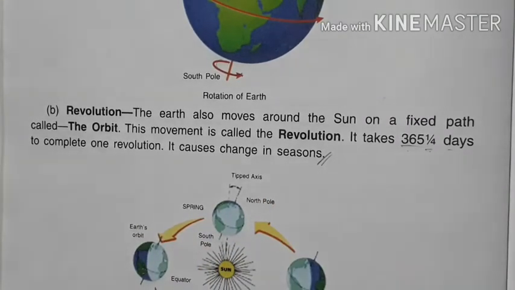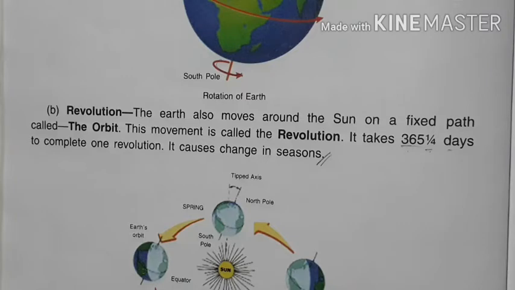Rotation causes day and night, and revolution causes seasons. That is another difference between rotation and revolution. When earth moves on its own axis, it is known as rotation, and when Earth moves around the Sun, it is revolution.